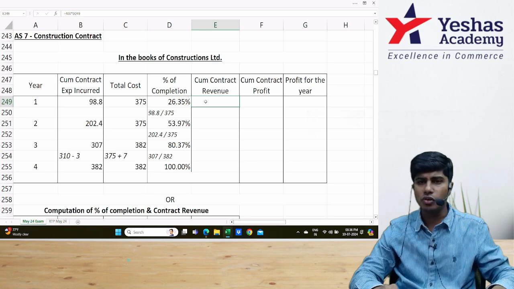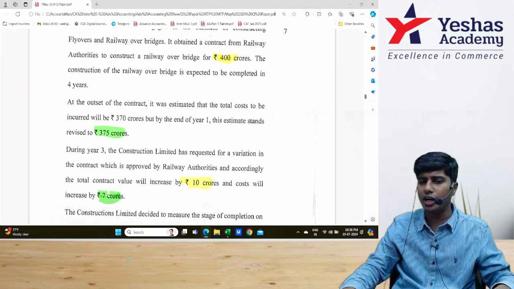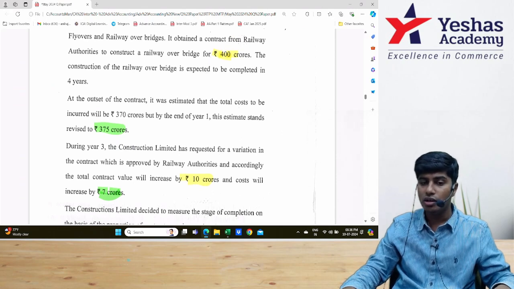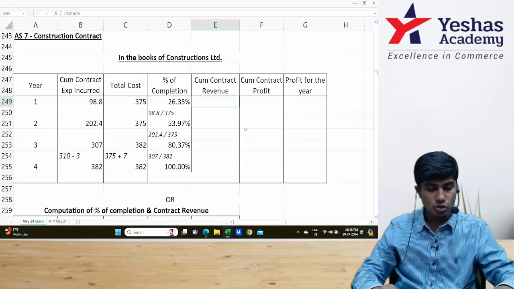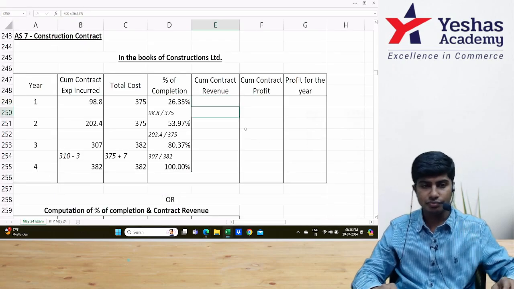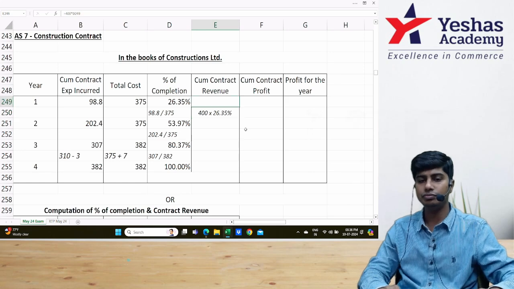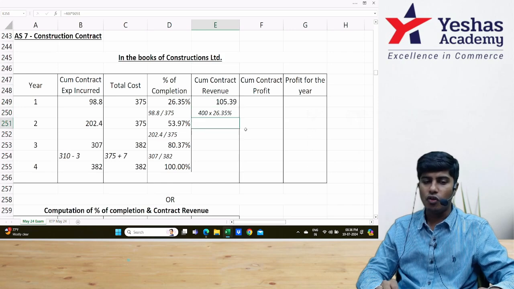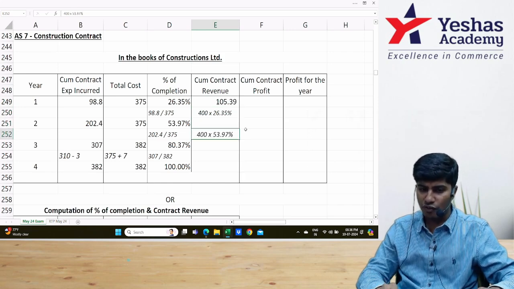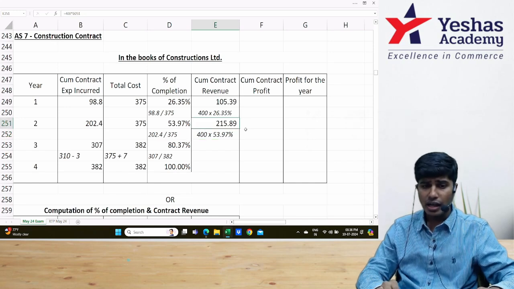Cumulative contract revenue. It was expected to be how much in the beginning? 400 crores for the first 2 years. In the third year, it will increase by 10. So I will take 400 into 26.35. 105.39. For year 2, it is 400 into 53.97. Very good. And for year 3, it will no longer be 400.